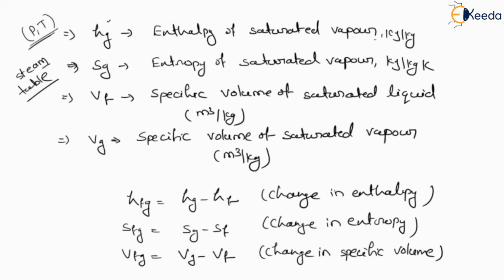So the steam table is very useful for this particular topic, because sometimes values are not given in the numerical. So what you have to do, according to the basic values or basic properties of the liquid or the gas, is define these advanced terms' values. The value will be given in the steam table. You have to pick those values from the steam table and put them in the related formula or related equation to get the final value or the unknown value. By this way you will solve the numerical related to pure substance.